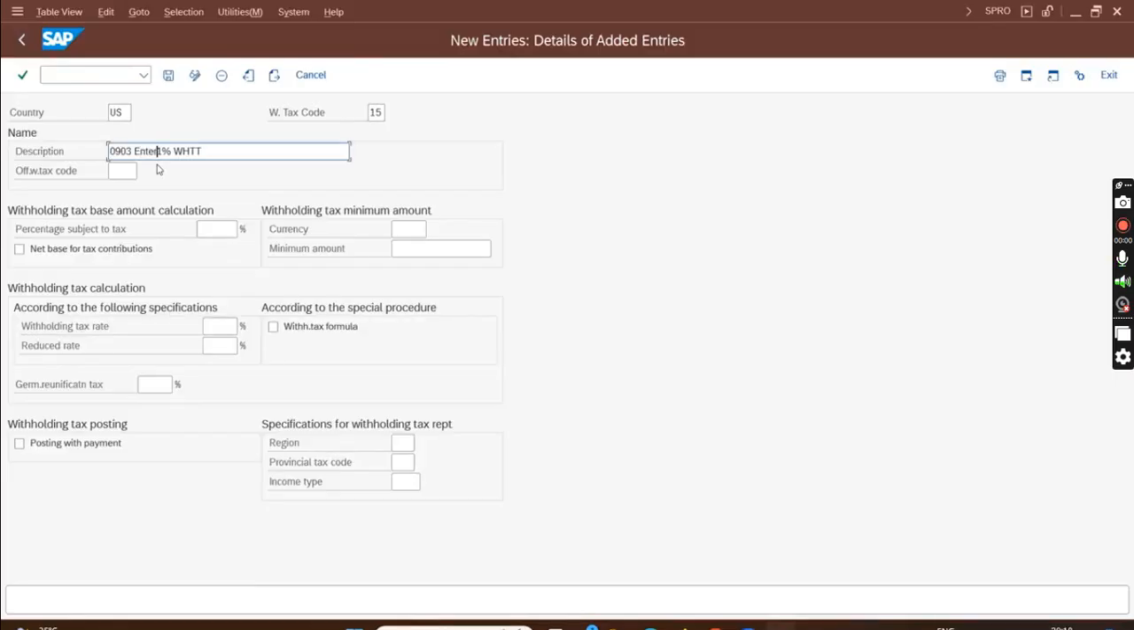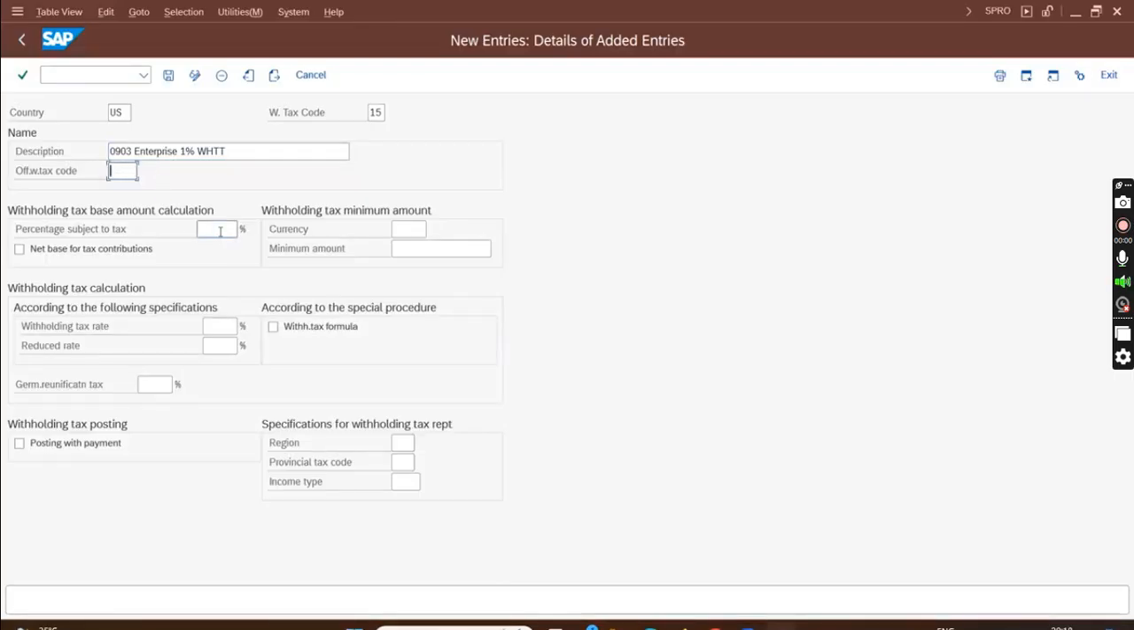0903 enterprise 1% WHT. Okay, so if we have any official tax code we can assign. 15 is a tax code in SAP, but in real life the tax code can be different. Tax code can be 3-digit. Okay, so how many 4-digit I can accommodate. Okay, so the official WHT tax code we can assign. I don't have an official WHT tax code here.